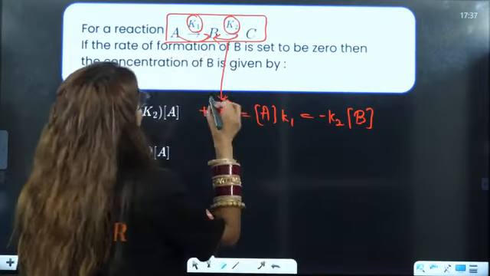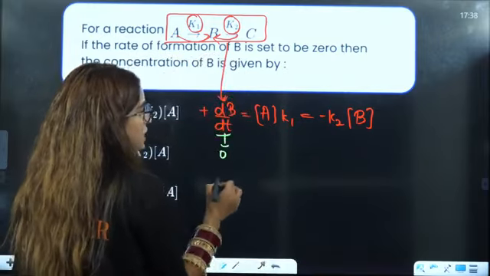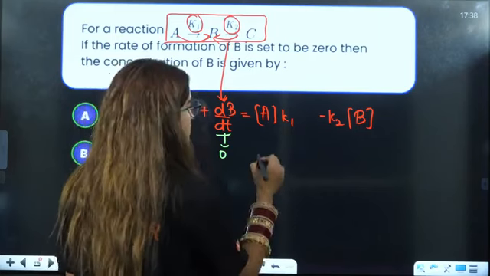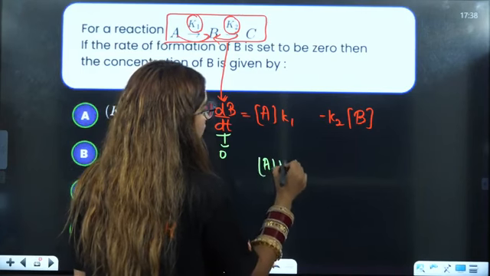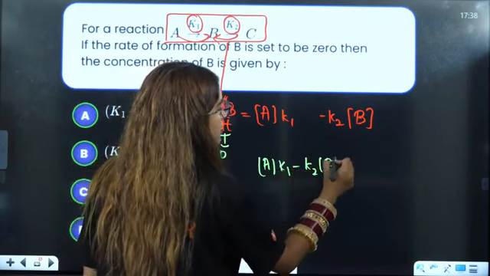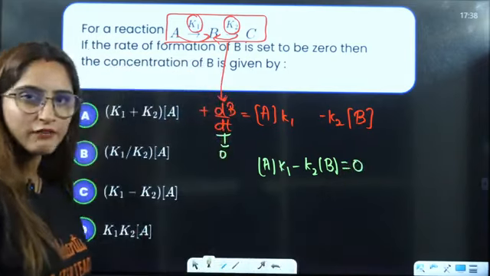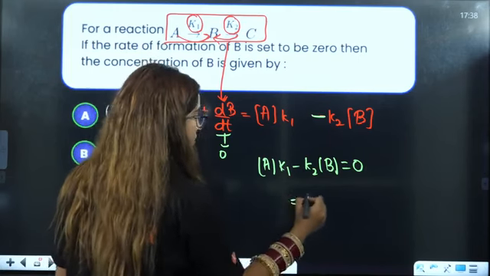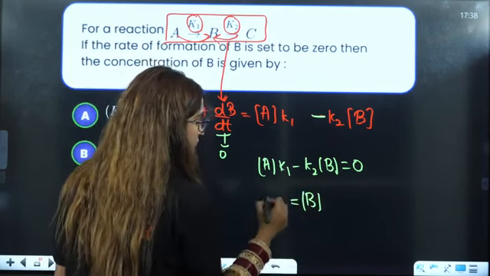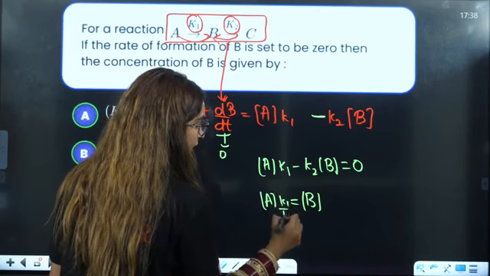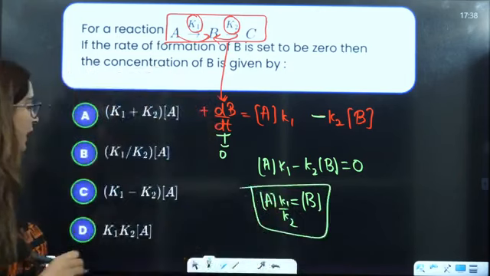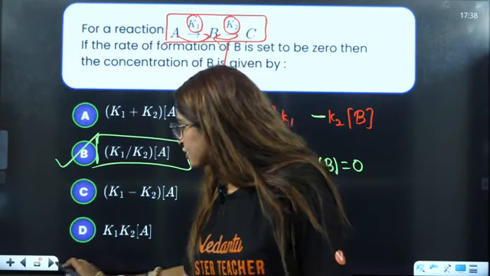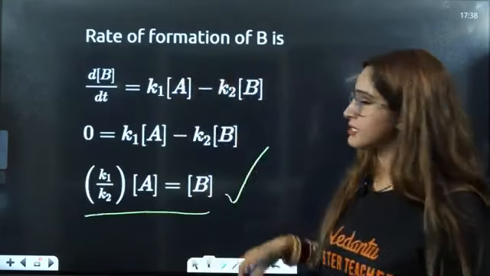Now they are saying the rate of formation is said to be 0. This is equal to 0. That means we can directly write A K1 minus K2 of B is equal to 0. Right? That will be the formula. Then after that, you can put the value of B equals A into K1 by K2. Okay? A into K1 by K2, that is B, is the correct answer. Right, students? Directly you can solve this.